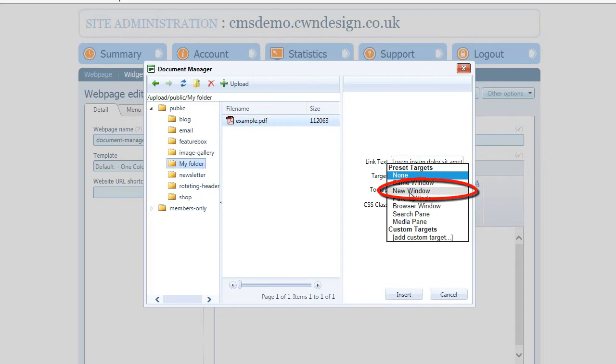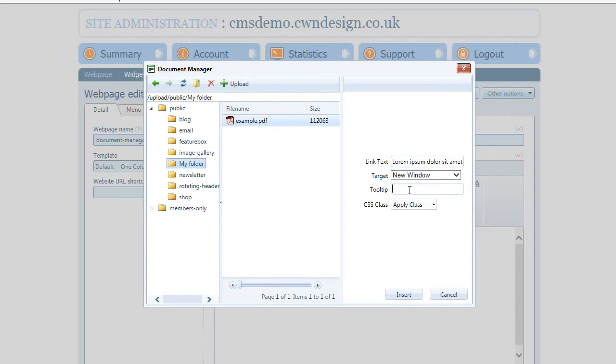There are lots of other options in that list, but you can ignore almost all of them. Any other time that you need to use one of those, you'd probably be instructed to do so by ourselves. So none and new window are the only ones you need to worry about. We also have the option of adding a tooltip onto it. So if I wanted to, I can give extra information, and then apply a class to it, which we'll ignore for now.